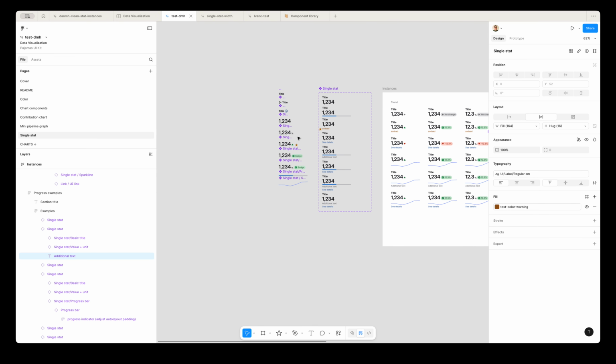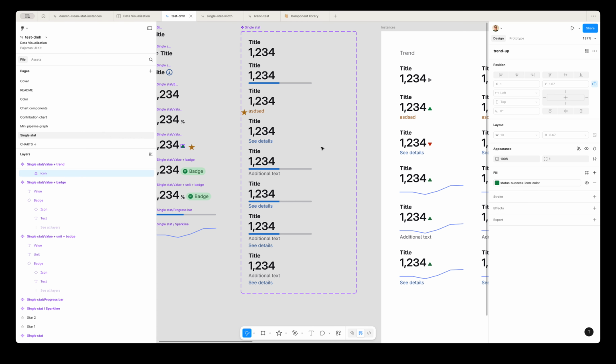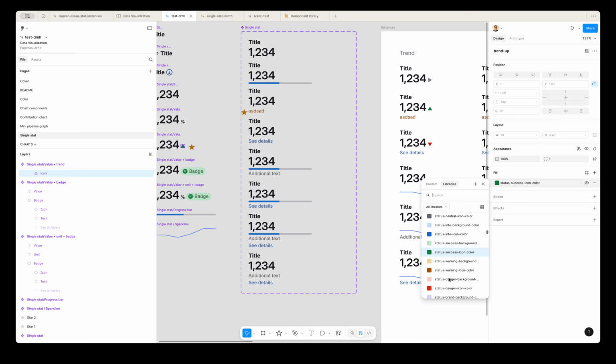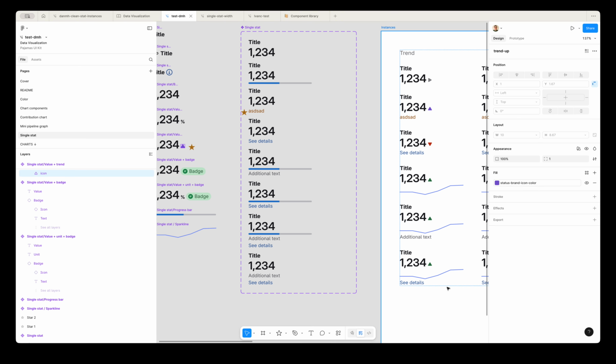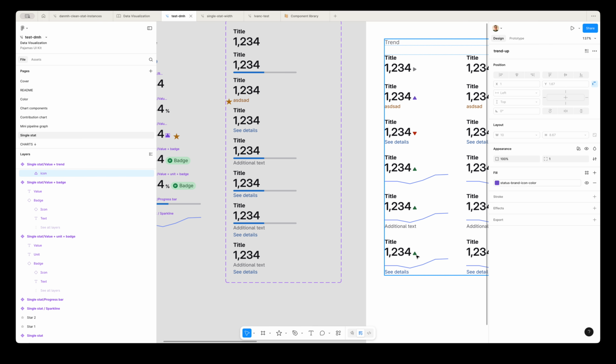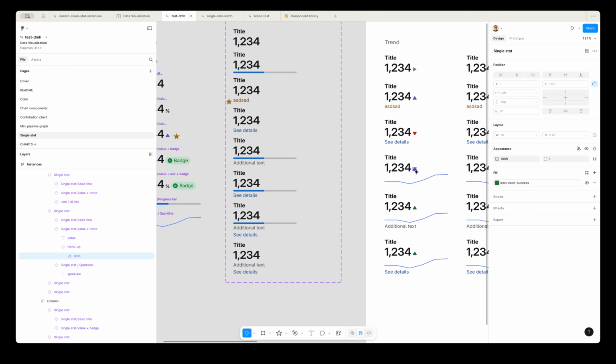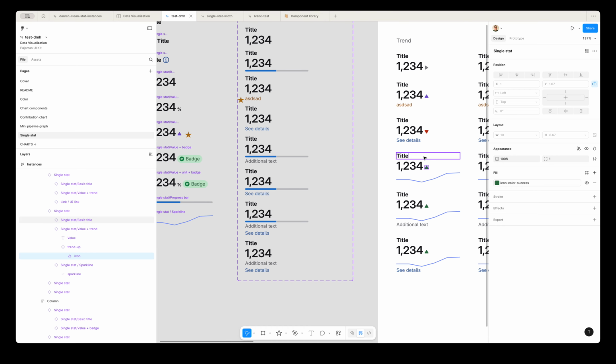Somewhere else I saw this was the icon. When I changed it to purple, only this one updated, but I expected these three as well. So these have their colors set on the instance directly rather than inheriting it from over here. Obviously, or not obviously, for this one and this one, we wouldn't want it to carry through because these have been deliberately set.